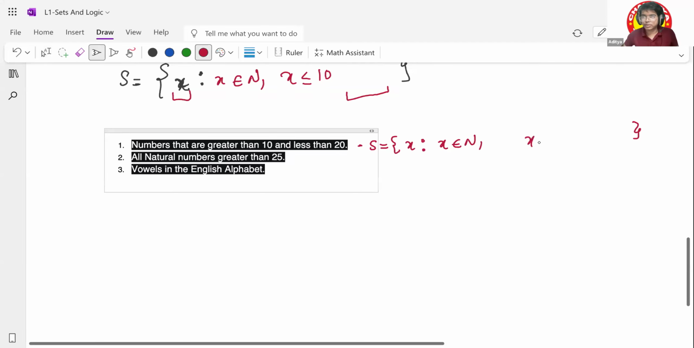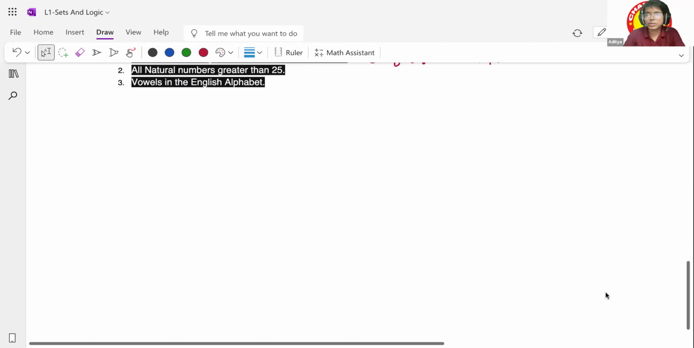So here you have to put 20 and 10. I'm not writing the below two. I hope you understood this part till now. So after this, we did types of set. Let's do different types of set. Yes. So now we come to different types of set.